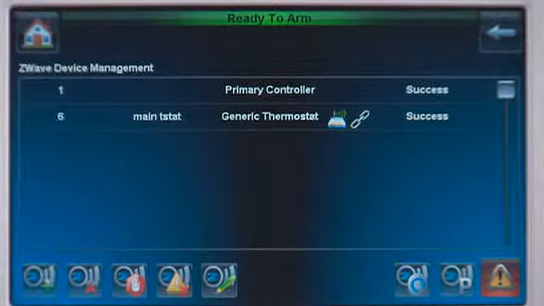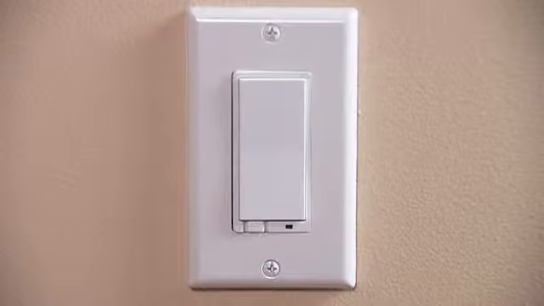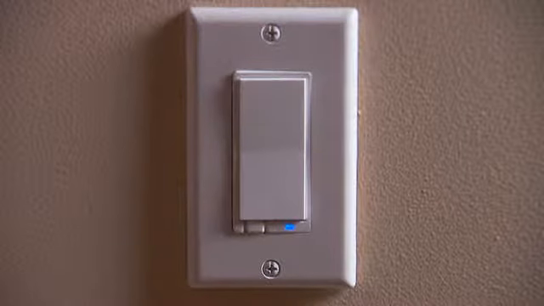Press the Add Device icon. Toggle the Z-Wave light switch once, turning it either on or off.